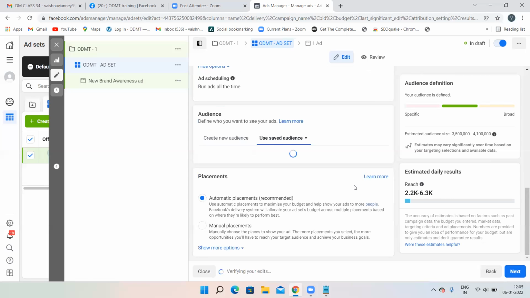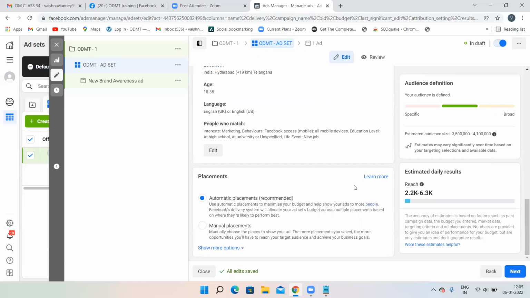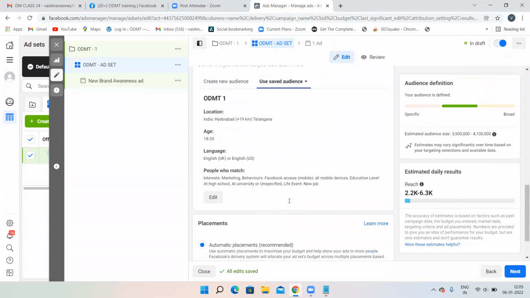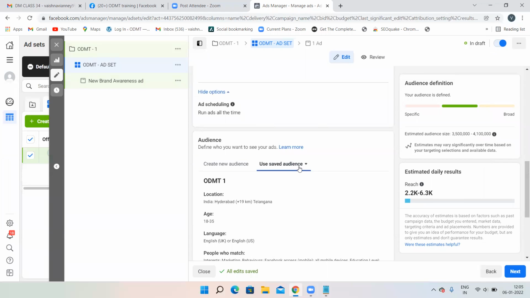Now assume that I'm running an ad for the second time. For the second time I'm running an ad, I want to target these people only. Now I have wasted a little bit of time, right? I have browsed on these demographics, behaviors, and all these things. It's time consuming. For the second time, when I want to target exactly these people, age, location, language, everything is same. Why should I waste my time and do it for the second time? No need to do, because I'll be having a saved audience.